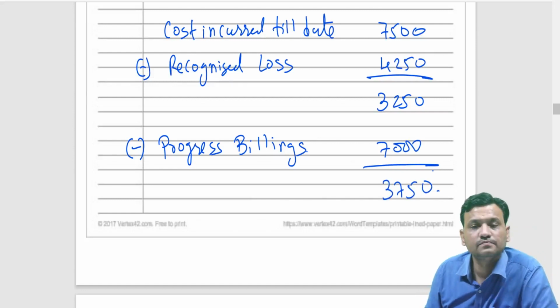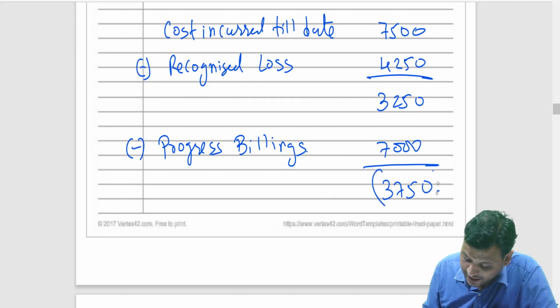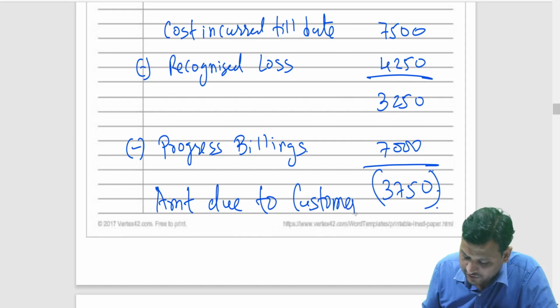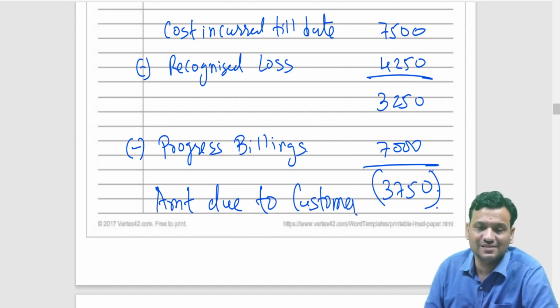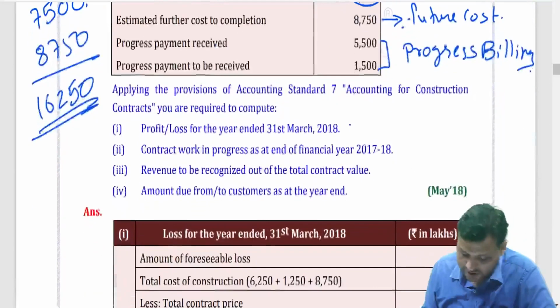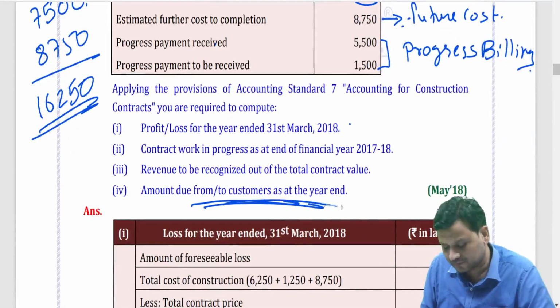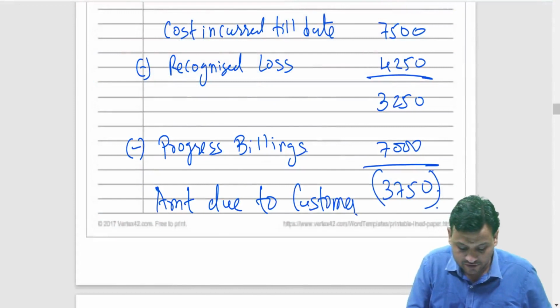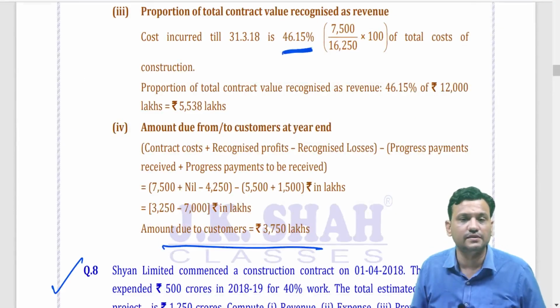3,750. What is this 3,750? Can I say 3,750 is a negative figure? And if it is negative, that is nothing but amount due to customer. If it is positive, then we say amount is due from customer. Negative, so it is amount due to customer. Okay, friends. So, this is what I wanted. 3,750. This is the answer.